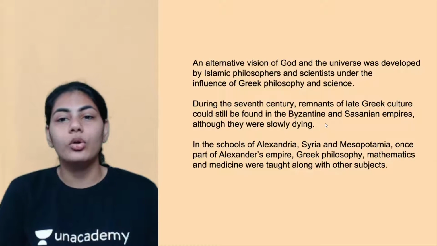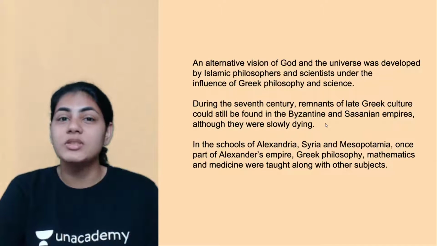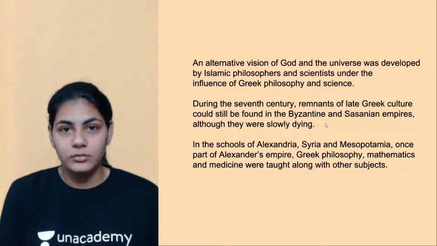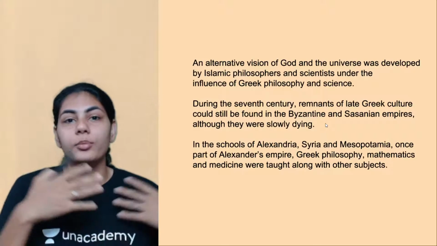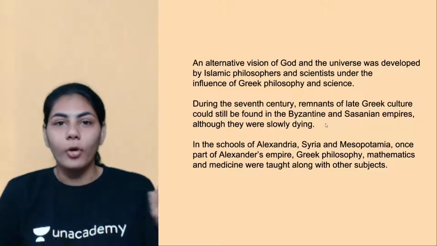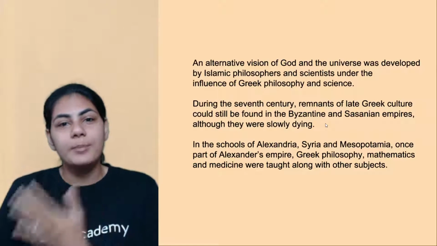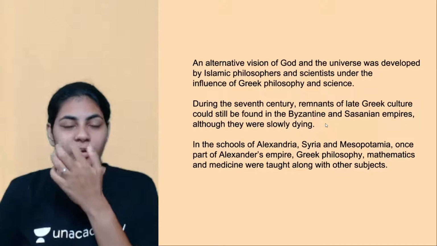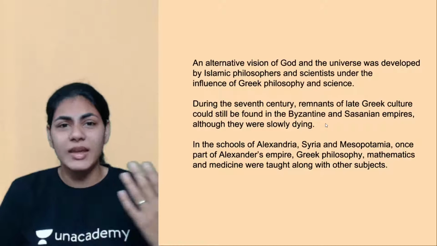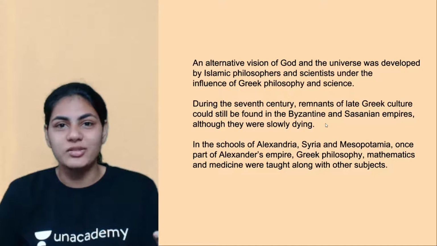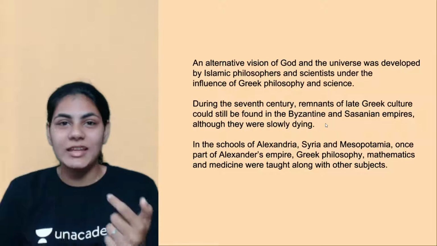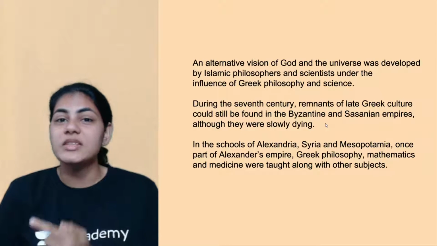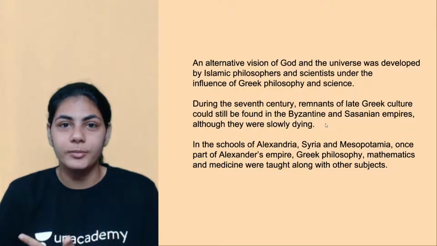They actually borrowed all those philosophies and logics from the Greek knowledge systems. They borrowed all these reasons and implemented them in the Islamic world, be it in terms of looking at God or looking at the universe in general. Scientists claimed that you only have to believe in something once there's a particular logic behind it.